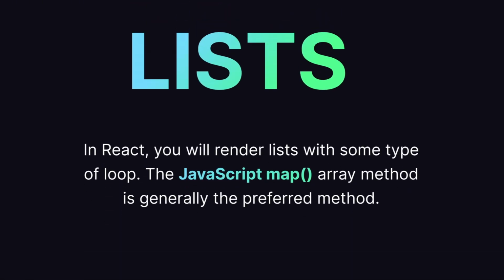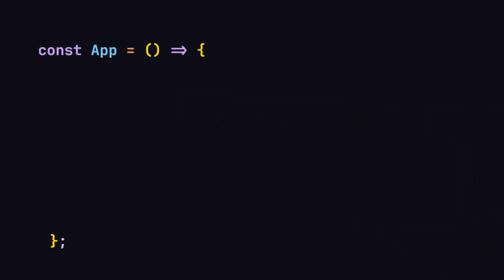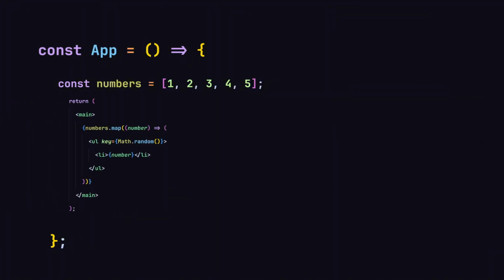Now let's talk about lists in React.js. So in React.js, you will render your list with some type of loop. The JavaScript map array method is generally the preferred method to use for the list. So here you can see we have our component right here, and inside this component we have our numbers array. And now if you want to iterate through each number inside this array and render it to the DOM, we are going to be using first of all the curly braces, and inside these curly braces we're going to be getting our numbers list, and then we can use our map method on there.